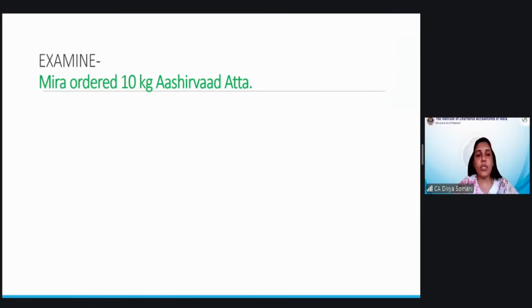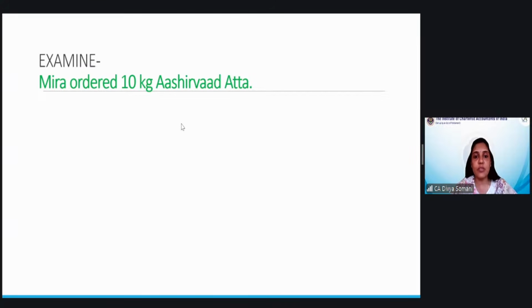Next, Meera ordered 10 kg Ashirwad atta. So we can assume it is ordered online or maybe a physical store, however. You have ordered a particular thing. What is the case? There is no term like manufacturing goods, at least in the Sale of Goods Act. So these are existing goods, yes, because Ashirwad atta is already there, but is it specific goods?